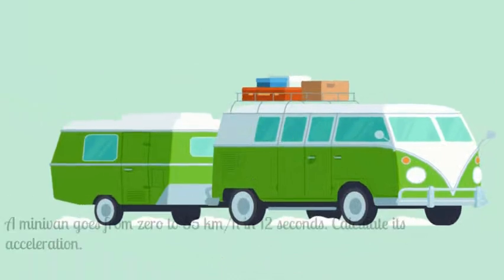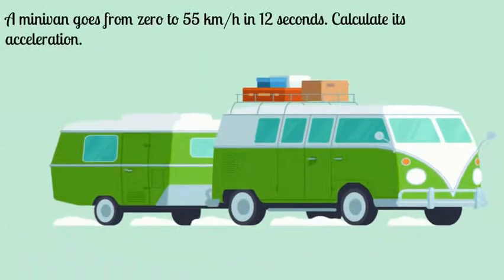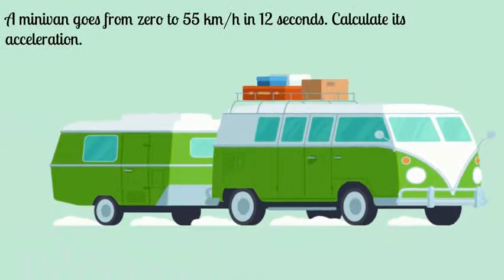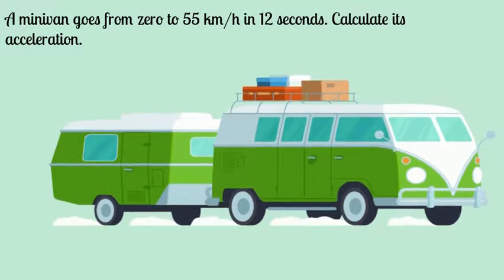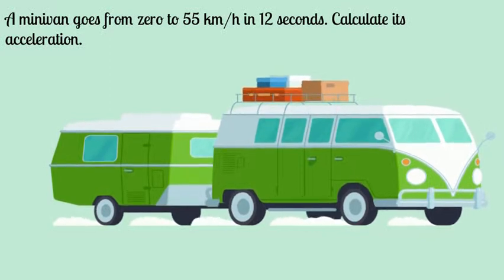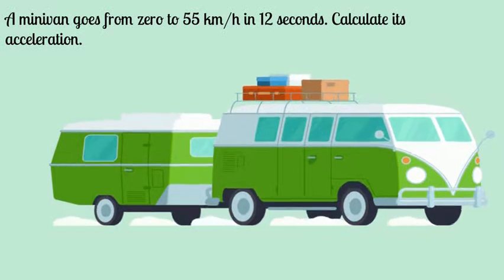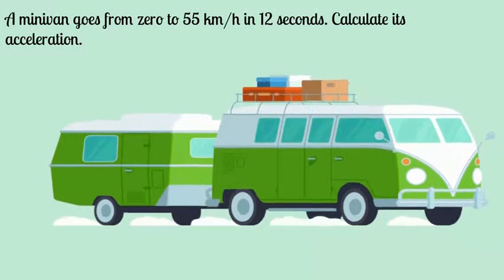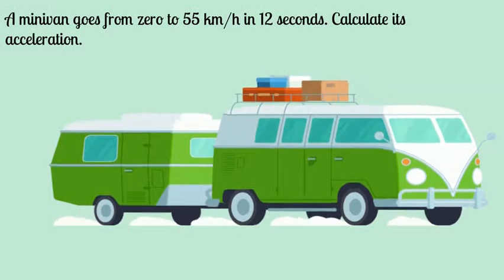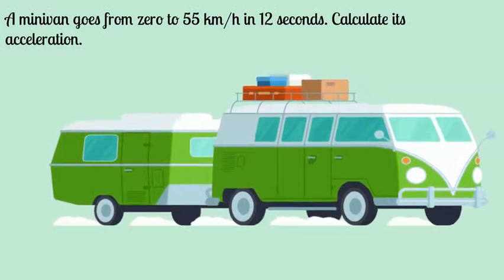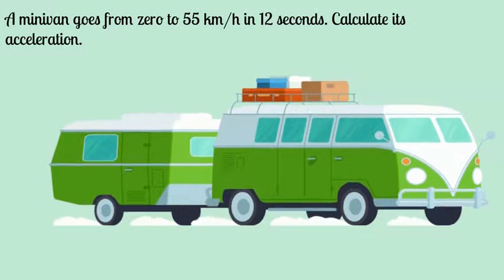Let us see a problem based on the formula for acceleration. Here the situation is a mini van goes from 0 to 55 km per hour in 12 seconds. Calculate its acceleration. From here you can understand that the mini van is at rest and then it has increased to 55 km per hour in 12 seconds.